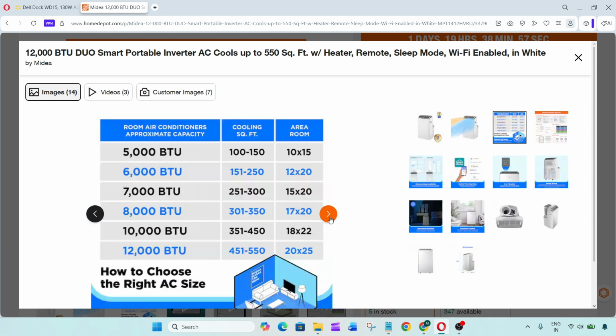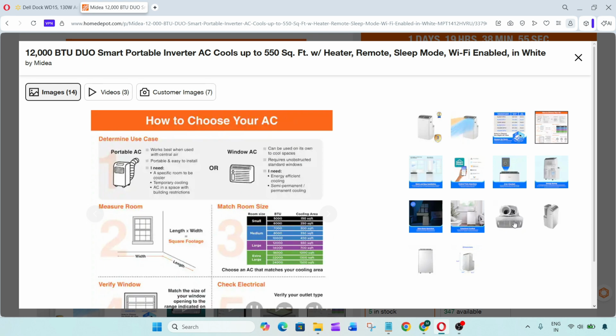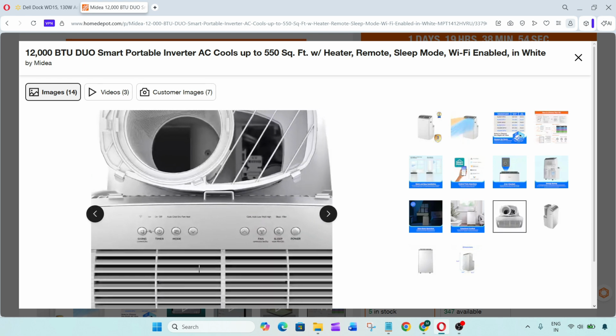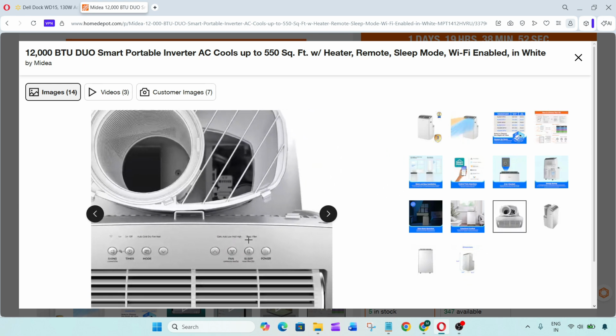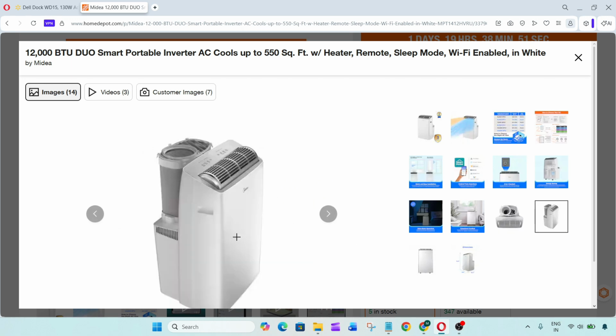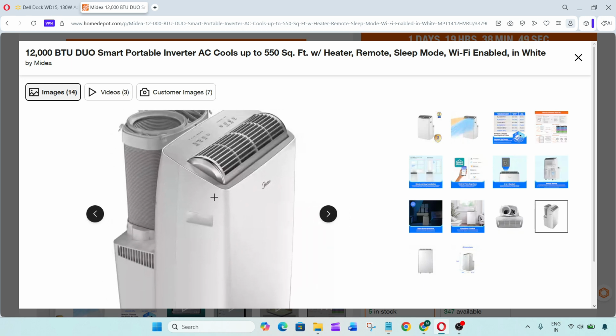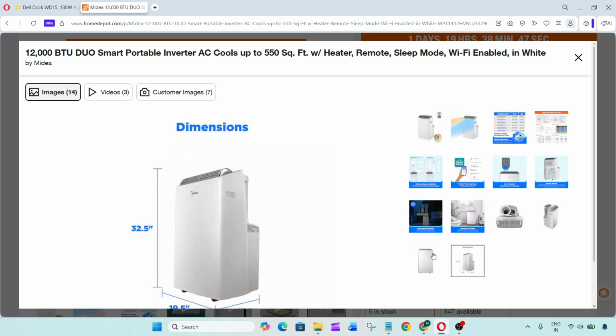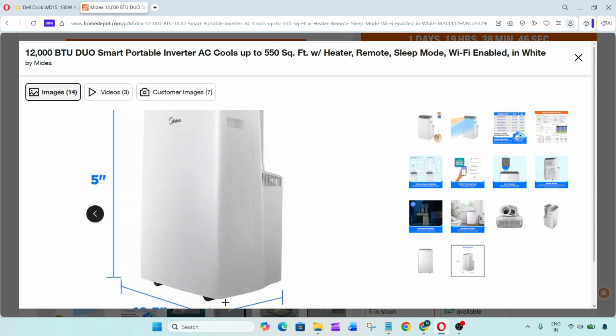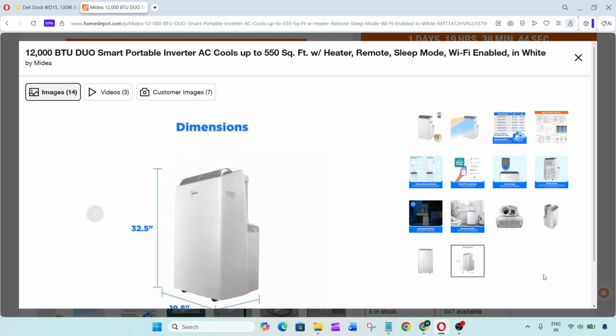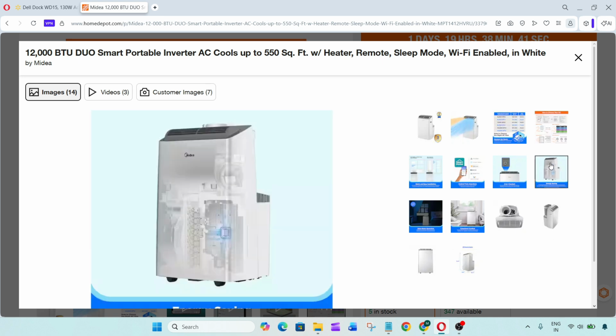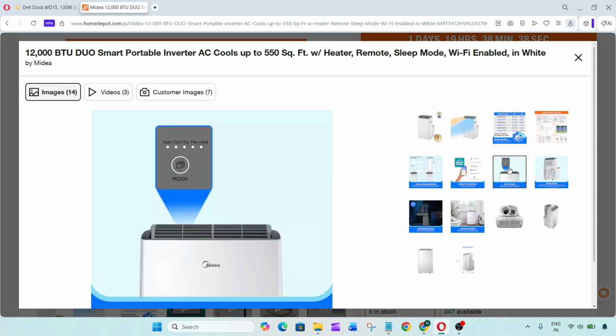A situation like this can happen because of airflow problems, timer settings, overheating protection, or temporary system interruptions that are easy to overlook. Before assuming something major completely stopped working, there are a few simple things worth checking because many media air conditioner shutdown problems can improve after quick adjustments. In this video, let's go through several easy steps to help fix a media air conditioner that keeps turning off.